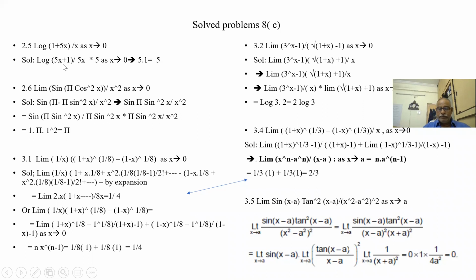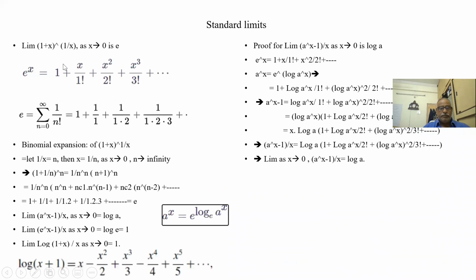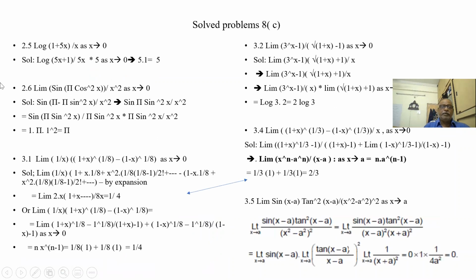We have seen that. This is the standard rule. Here in place of x it is 5x. So log(1 plus 5x) by 5x into 5 is equal to 5 into 1, that is 5. So this whole fraction as x tends to 0 is 1, so 5 into 1 is 5.